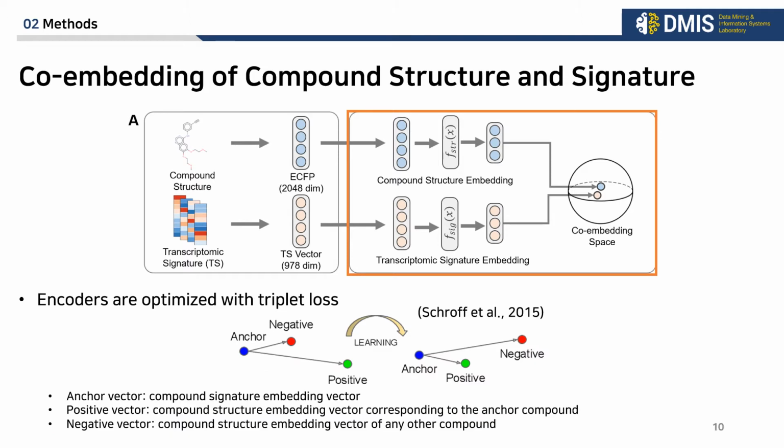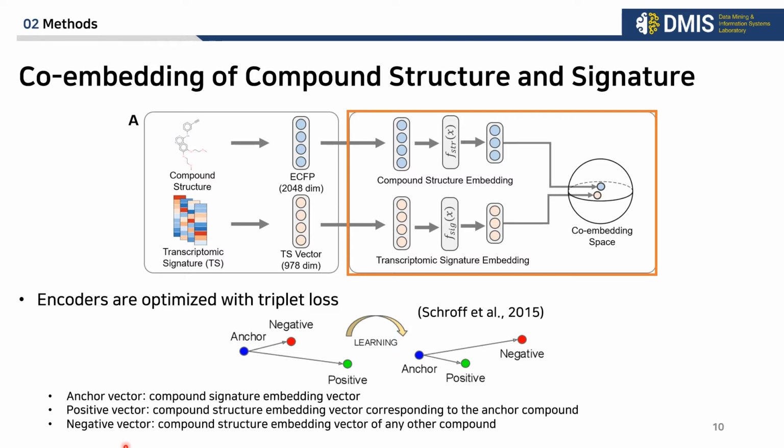To encode compound structures and signatures simultaneously in co-embedding space, encoders are optimized with triplet loss. While training with triplet loss, anchor vector and positive vector are encoded close, and anchor vector and negative vectors are encoded far apart in latent space. So we set the anchor vector as a compound signature embedding vector, the positive vector as a compound structure embedding vector corresponding to the anchor compound, and the negative vector as a compound structure embedding vector of any other compound.